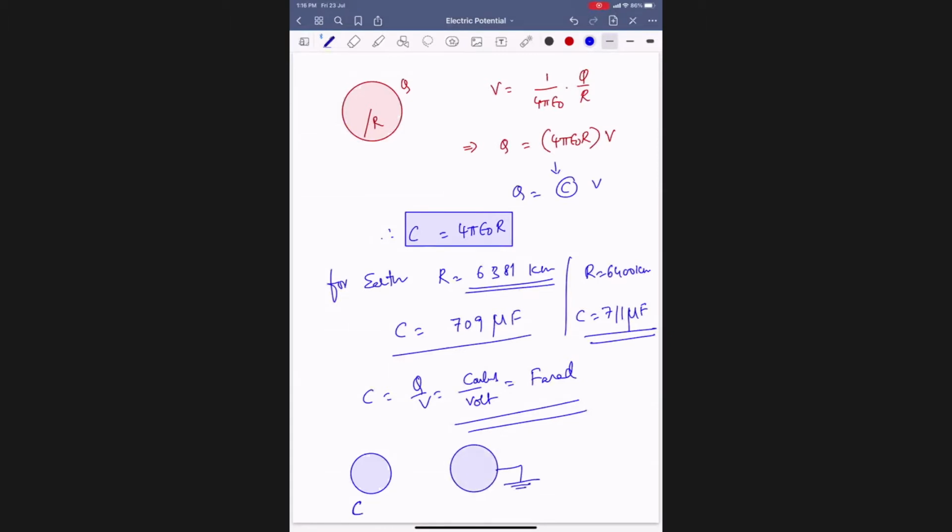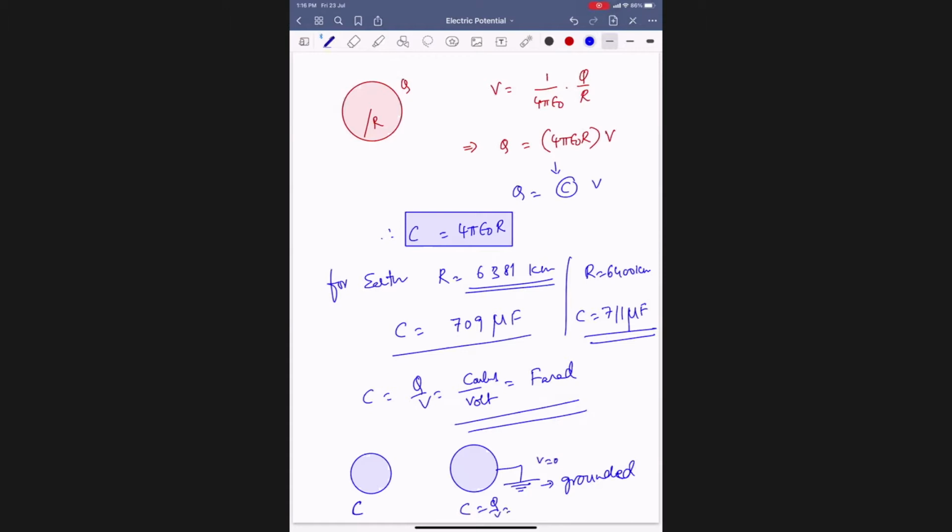They will use a symbol. This symbol means grounded, connected to Earth. Earth is a huge reservoir of charges. Whatever charges you give it, it will absorb. So its potential is 0.